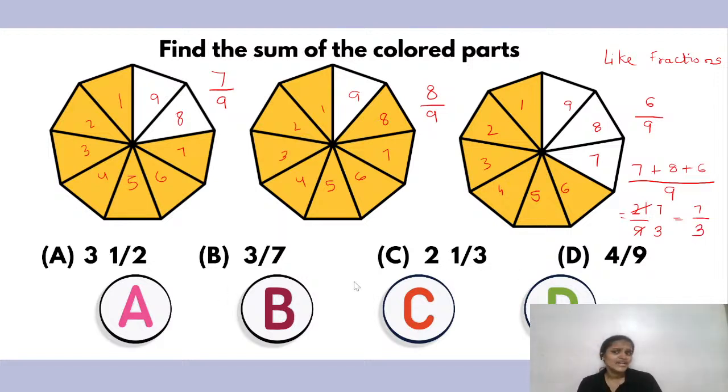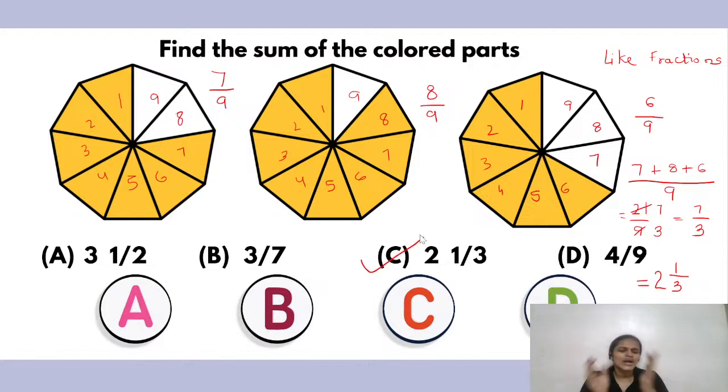But we don't have any option of 7 upon 3 over here. Then how is my answer C right? We are going to simply convert this into a mixed fraction. So 7 divided by 3. 3 twos are 6, and what is remaining? 1 upon 3. So that's my correct answer.